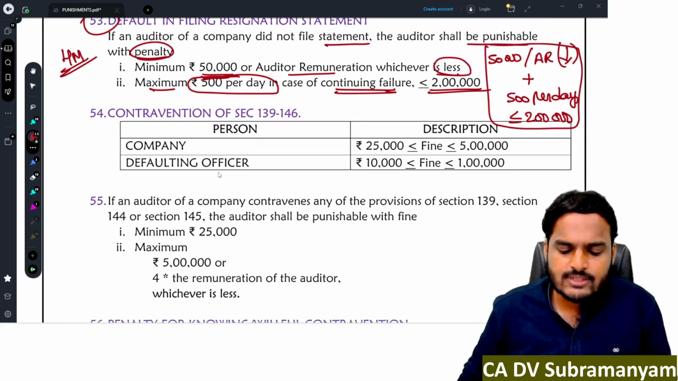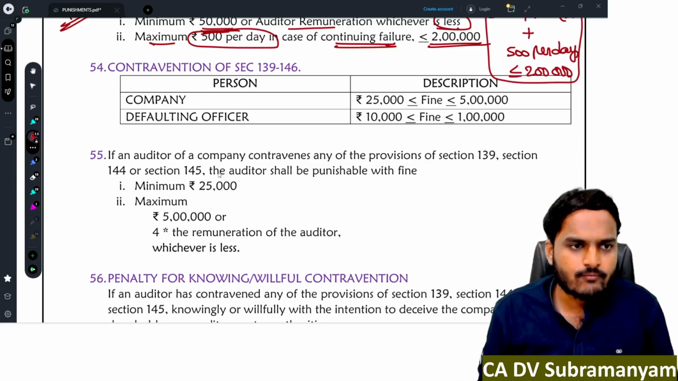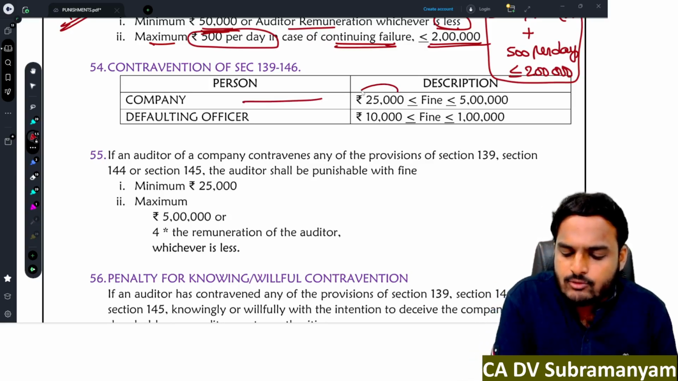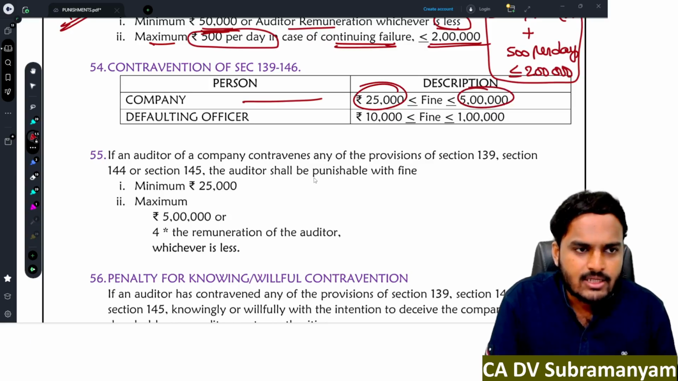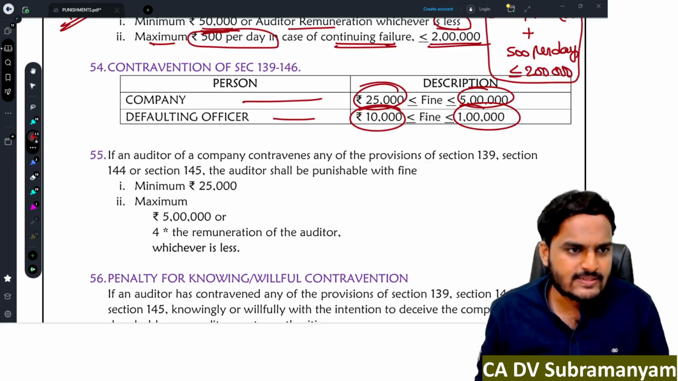Next, contravention of sections 139 to 146. Company, minimum fine 25,000, maximum 5 lakhs. A defaulting officer, minimum 10,000 rupees, maximum 1 lakh rupees.